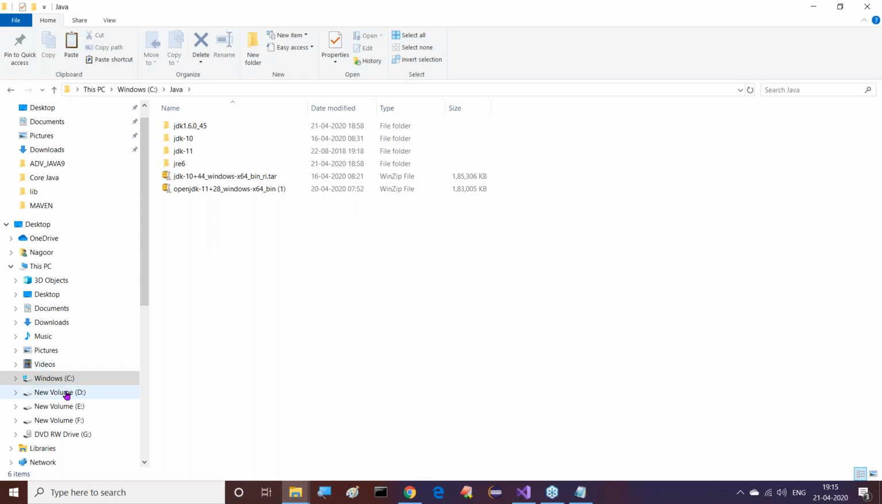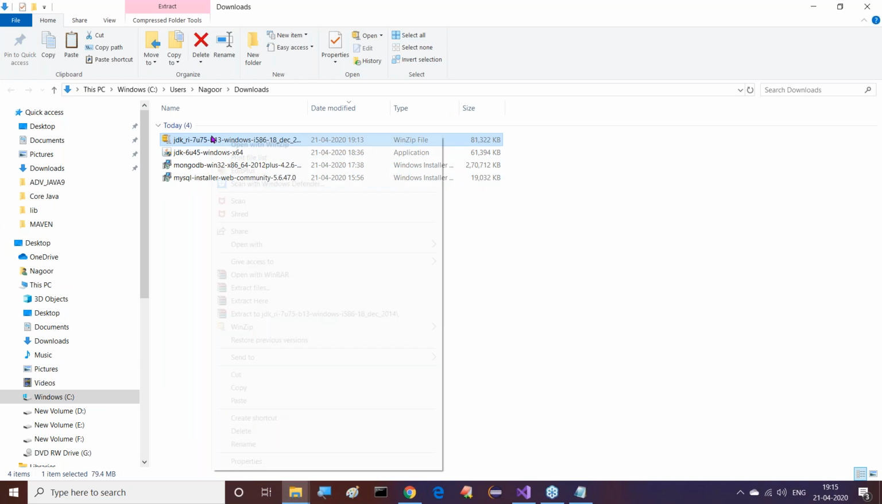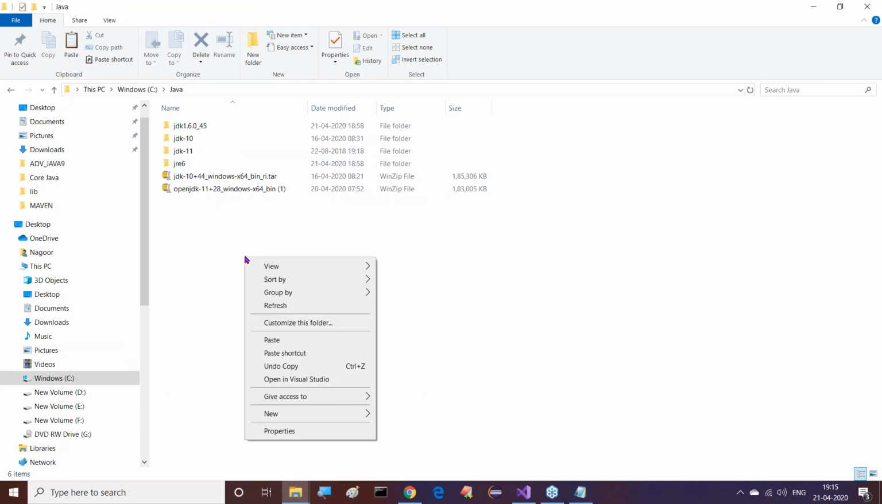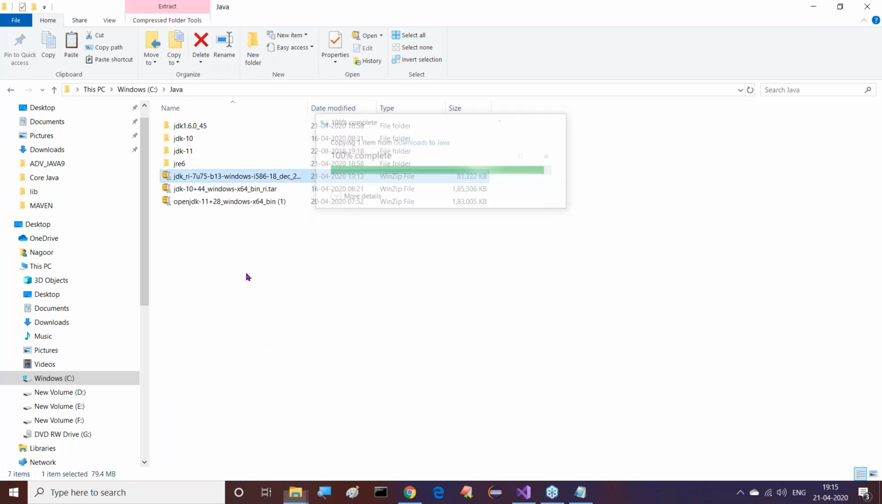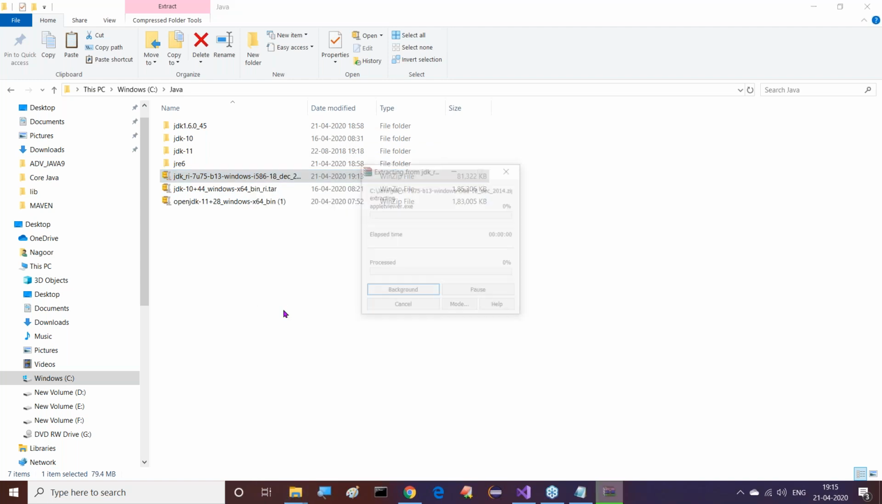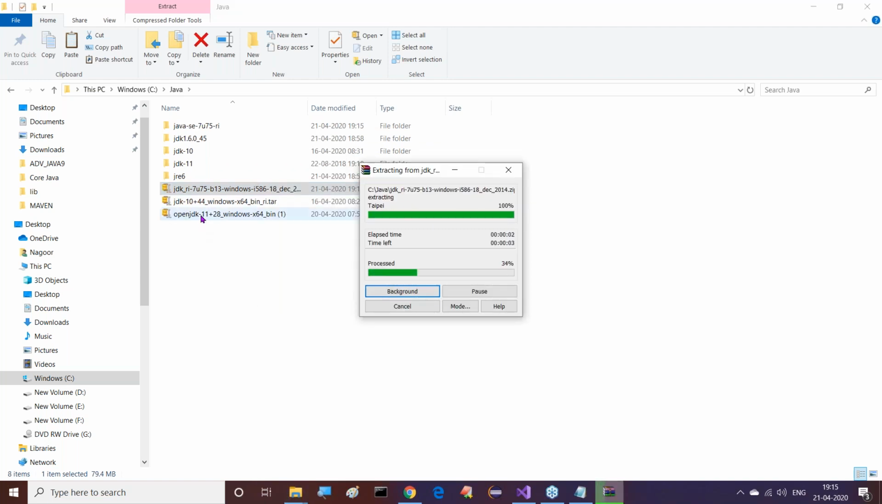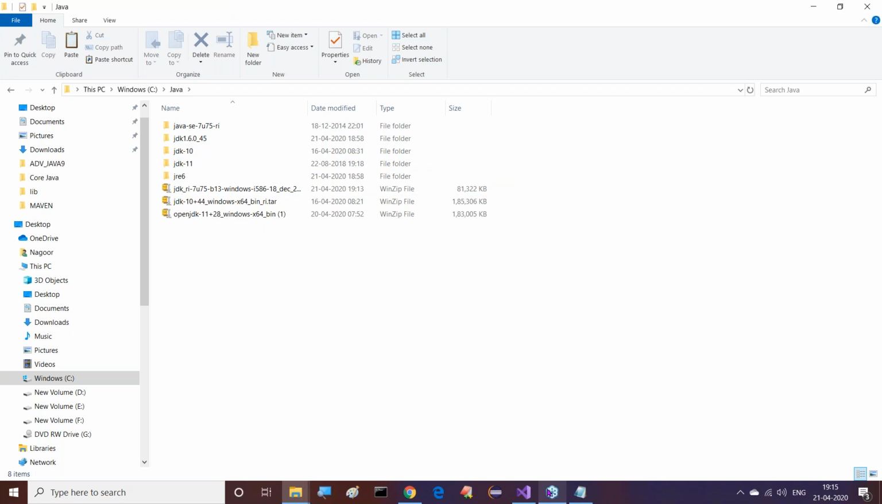Whatever we download, we get the zip file directly. Let us copy this and go to the C Java directory. Here I'll paste the zip file, and then go for Extract. If we click on Extract, automatically Java SE 7 update 75 RI is extracted. That is what we are getting exactly. Right, so this is one thing.